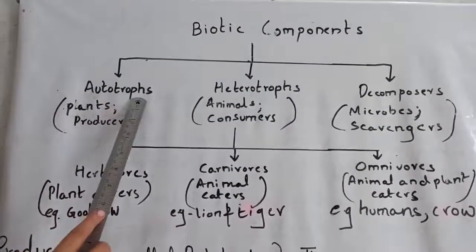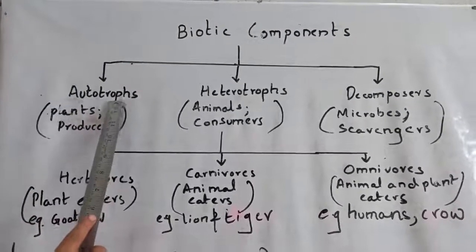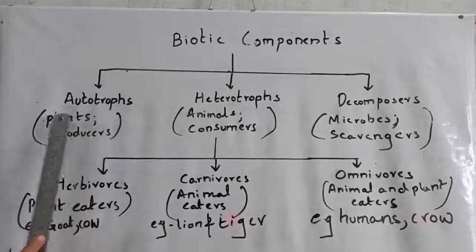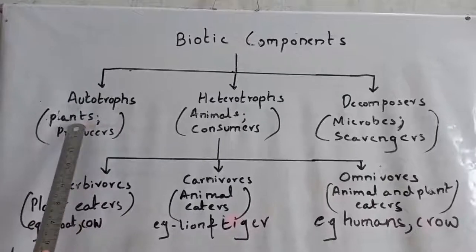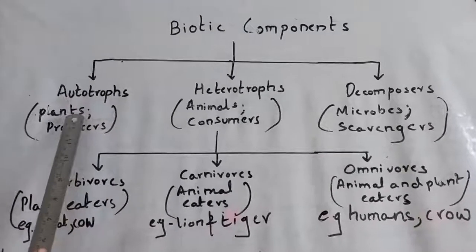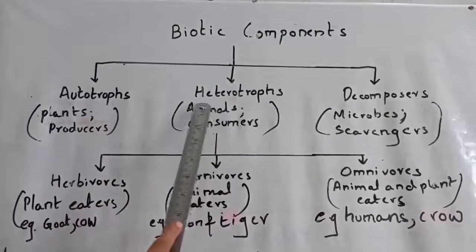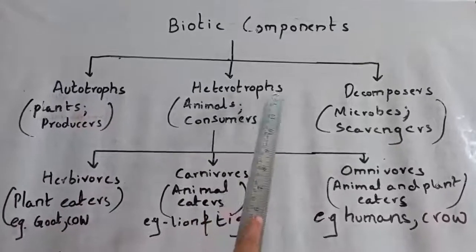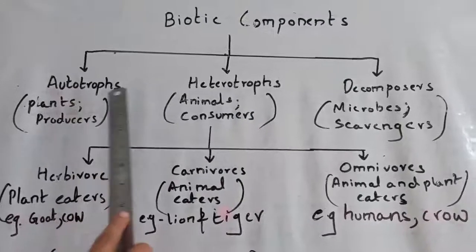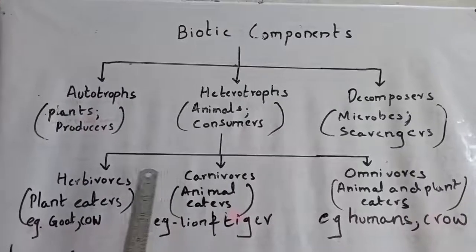What are autotrophs? Autotrophs are also called producers. These organisms synthesize their own food by photosynthesis. Example, all green plants use sunlight to convert it into chemical energy of food. Heterotrophs are also called consumers. They are dependent on other organisms for food. Example, humans and animals. It consists of three parts.